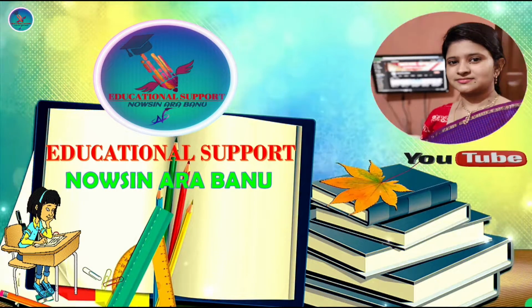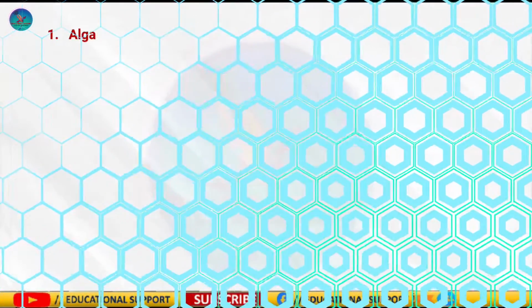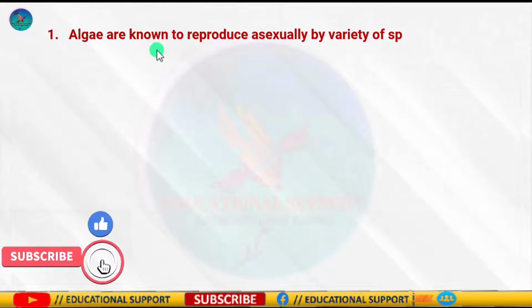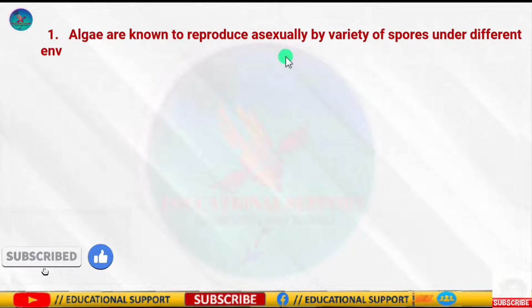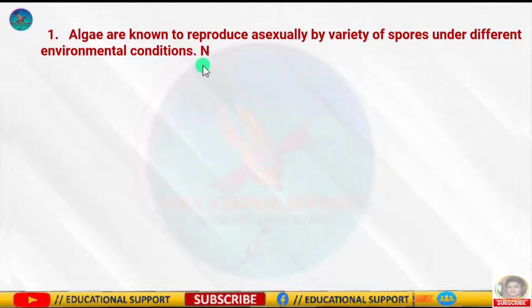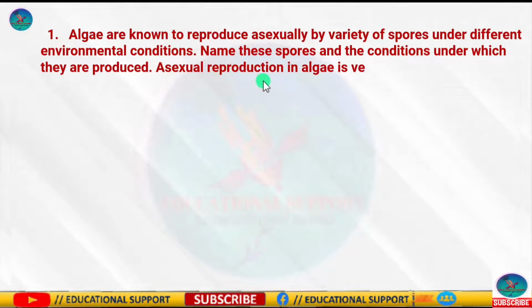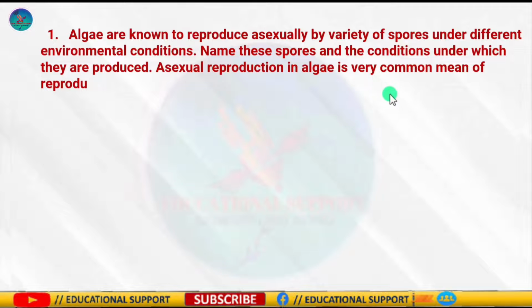So let's get started. Question number 1 is, algae are known to reproduce asexually by a variety of spores under different environmental conditions. Name the spores and the conditions under which they are produced. Asexual reproduction in algae is a very common means of reproduction.